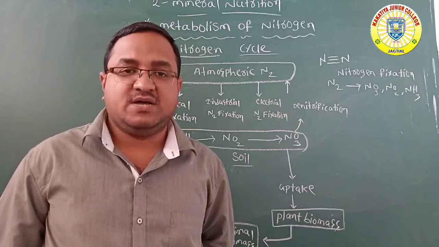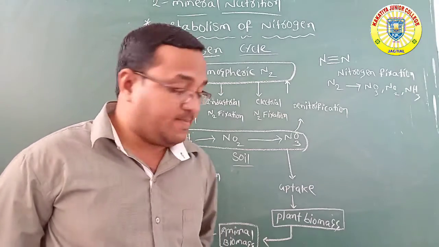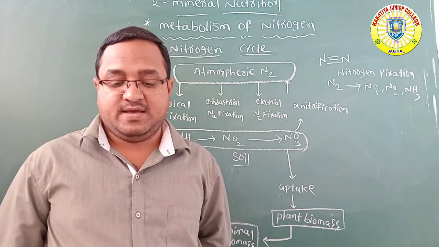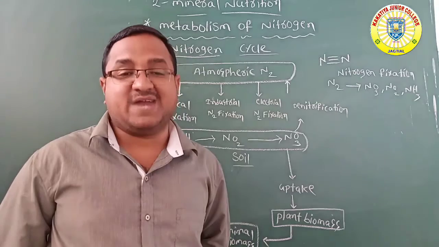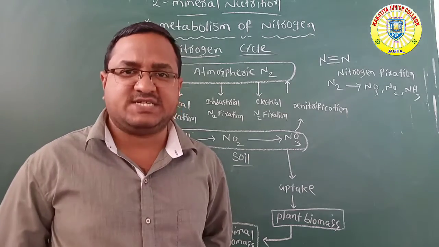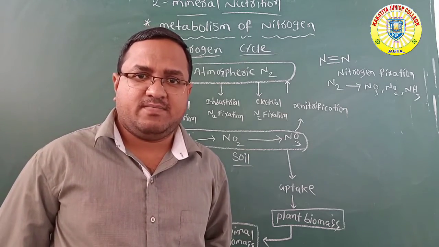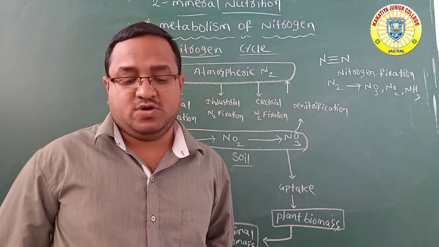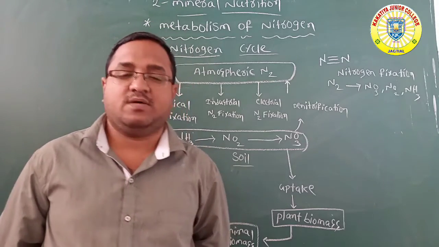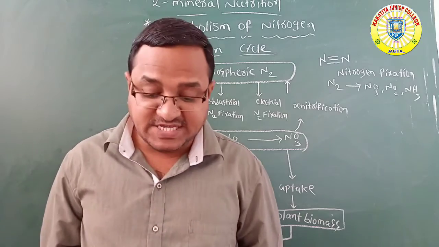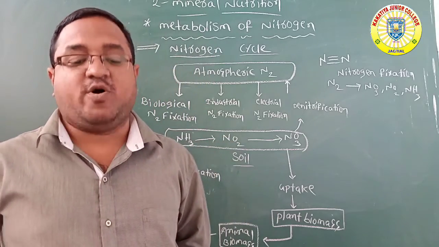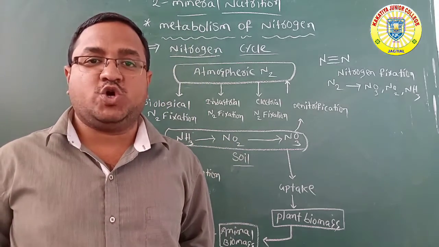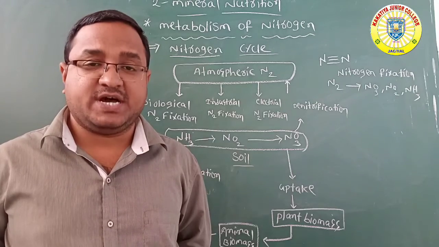By using these nitrates, the plants produce amino acids, proteins, vitamins and enzymes in the plant body. So these constitute organic nitrogen.